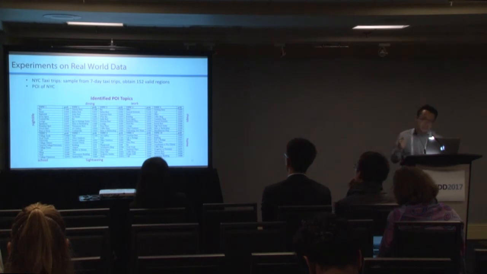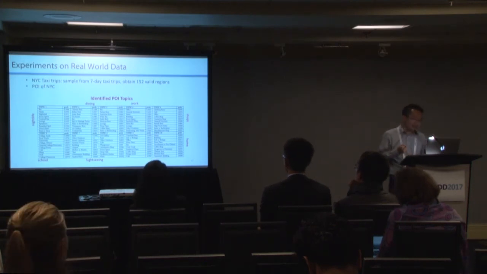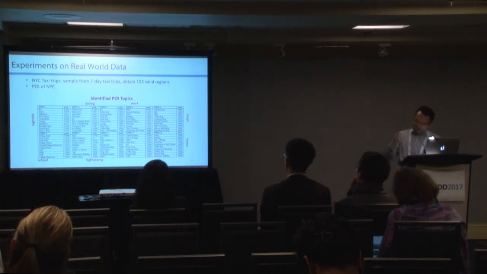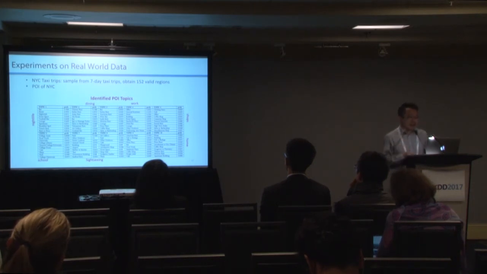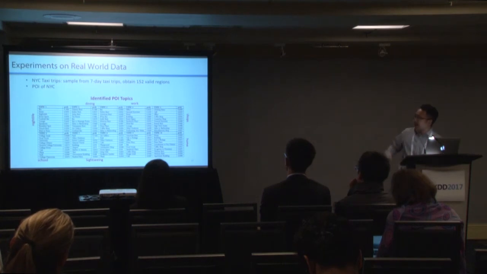For example, in topic 1, we see bars, nightclubs, event spaces, which can be inferred as the nightlife topic. And some topics are about dining and also about working. In topic 10, we can see home buildings, some laundromats, which can be inferred as home. Also, some POI topics are a little bit ambiguous.